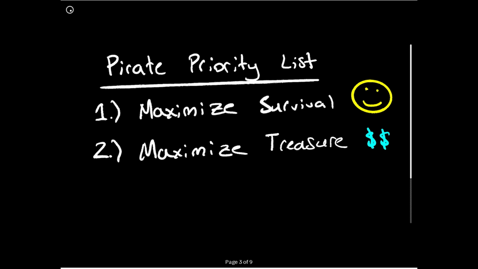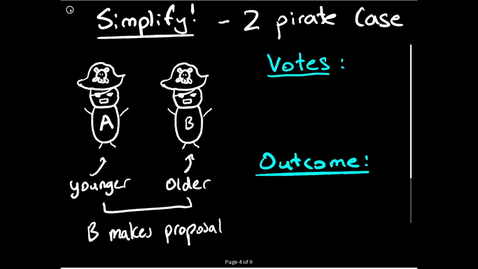We are also told that the pirates prioritize their survival first, so they don't want to be banished, and then after that they'll maximize treasure. And this will come into play later on. So, before we tackle the five-person case, let's try to tackle the two-person case. This will help simplify the problem and see where we can build from there.